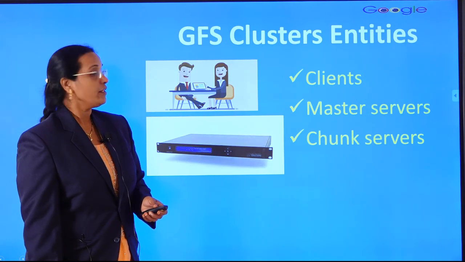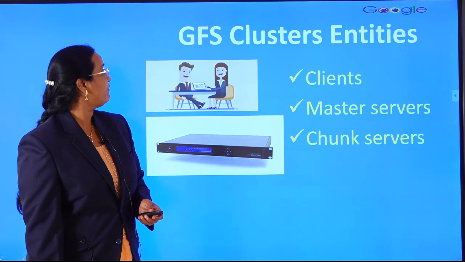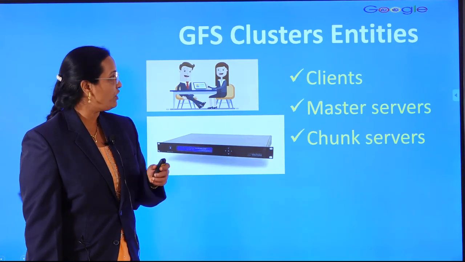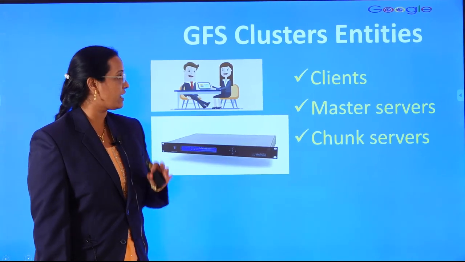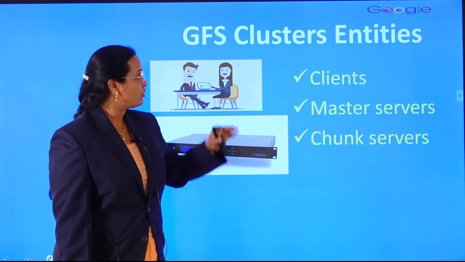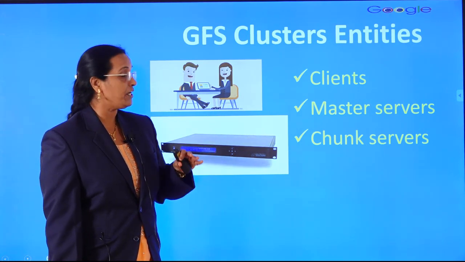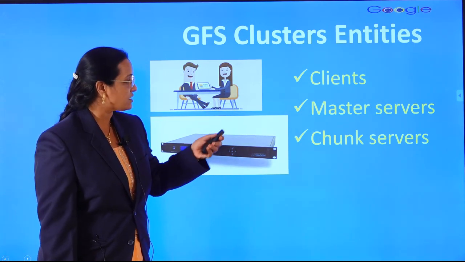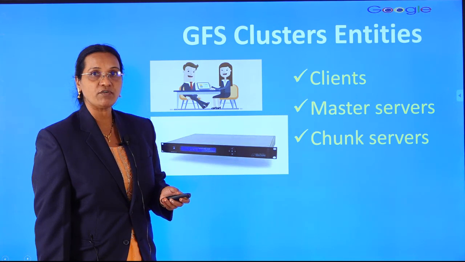The most important thing is GFS, the Google File System cluster entities. We have 3 entities: clients, master servers and chunk servers. These are the 3 important entities of the Google File System. How the client will work, how the master server will work, and how the chunk servers will work, we will see.